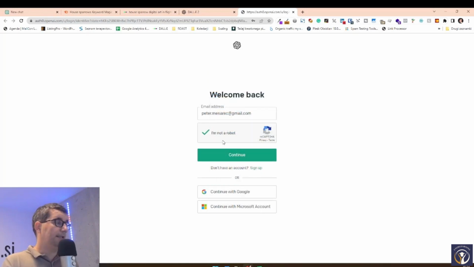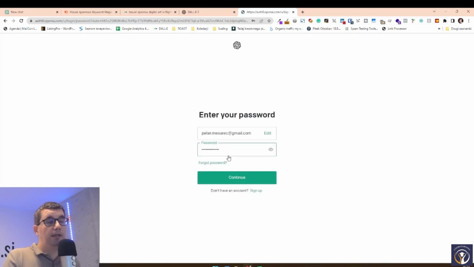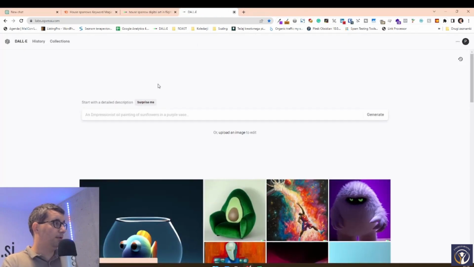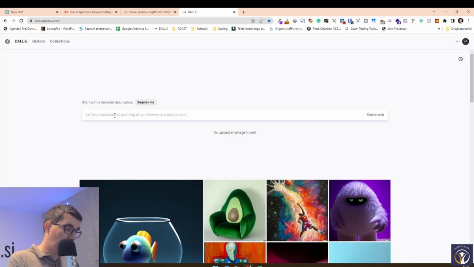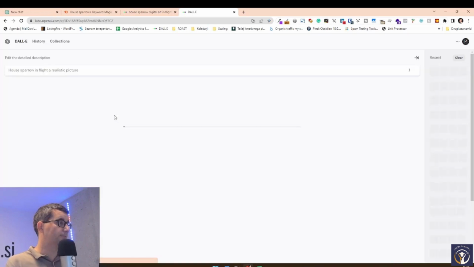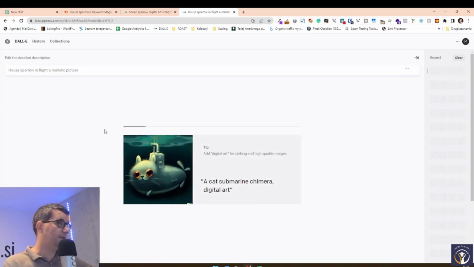So DALL-E is, in the same way, AI as ChatGPT. When we want it, we tell it what kind of a picture we would like to have, and it's going to create an image for us. The more detailed we are with the instructions, the better the image is going to be. So we want a house sparrow in flight, a realistic picture. And let's see what happens.